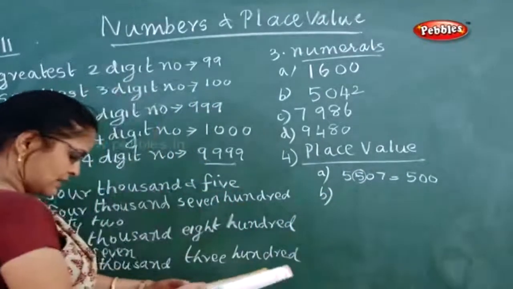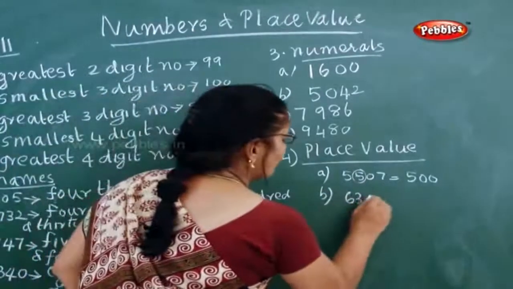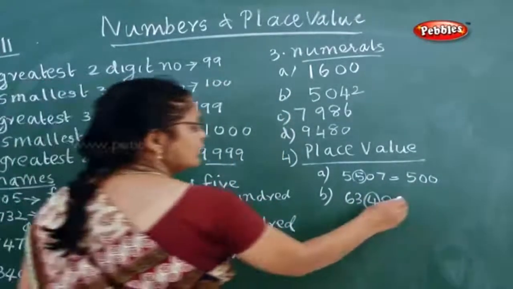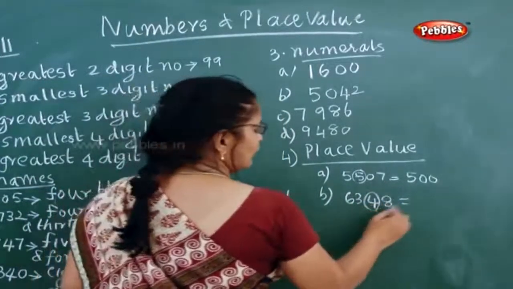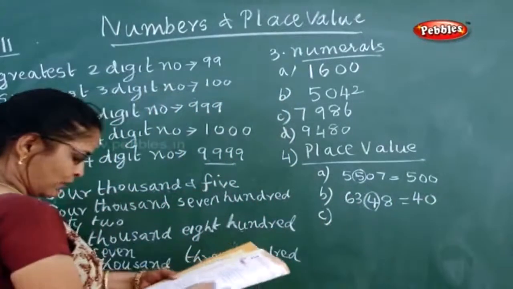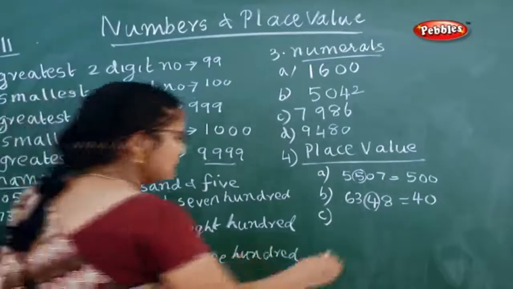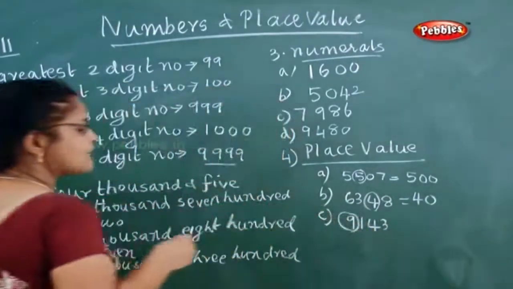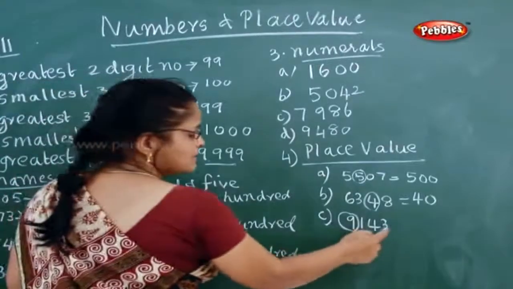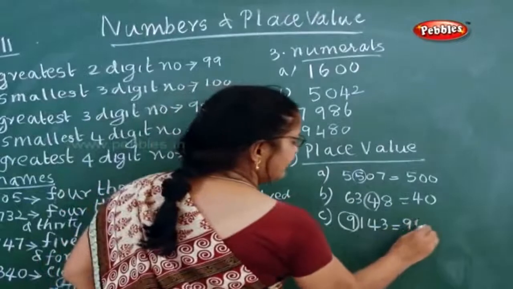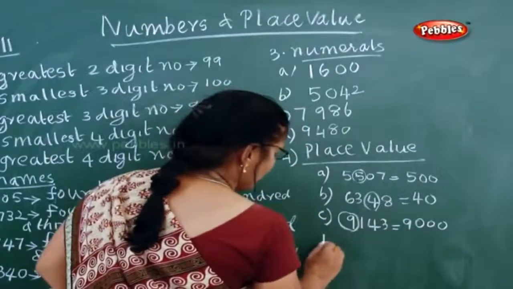Now next sum. 6348. Now the 4 is darkened. Ones and tens. So what will you write? 40. So 4 into 10 is 40. Now next one. 9143. The 9 is circled, means darkened. Ones, tens, hundreds and thousands. So what will you write here? 9,000.